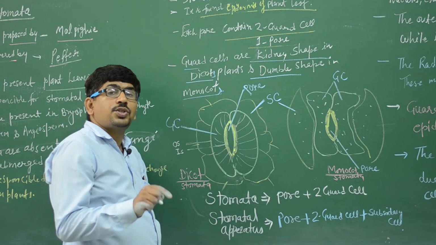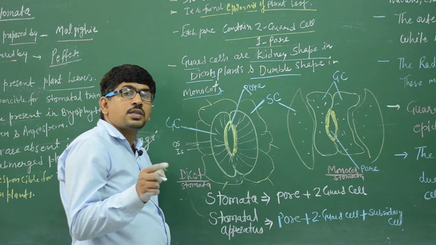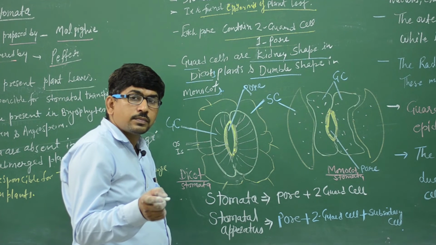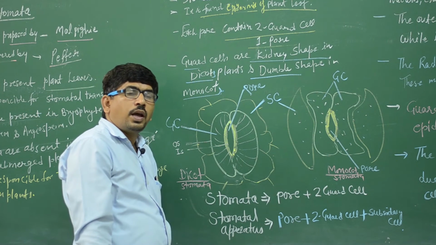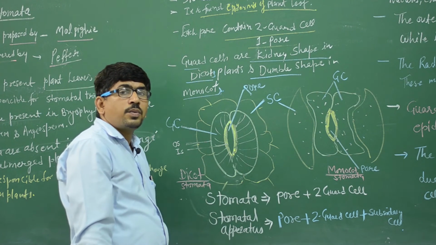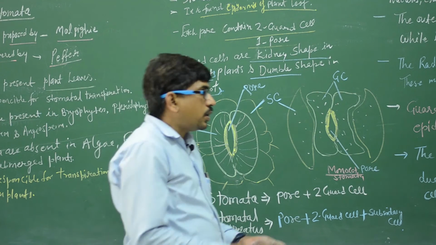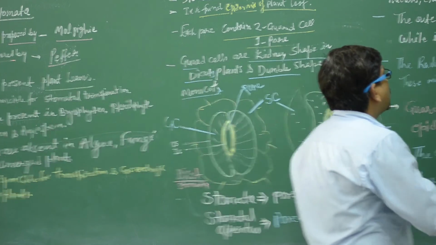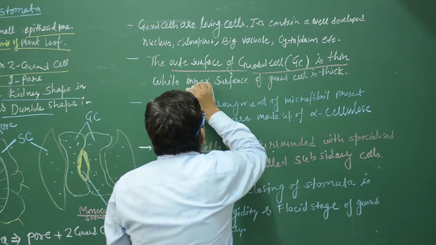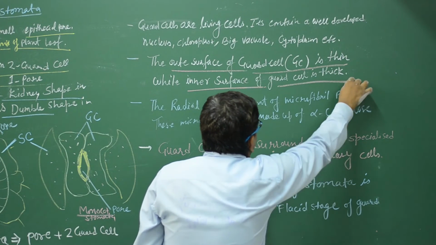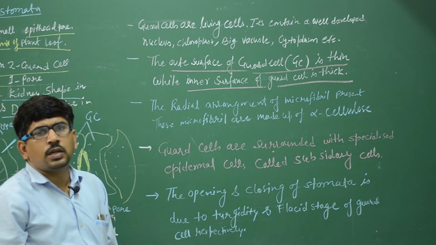Due to this condition, the stomata are open and closed when the cell is turgid or flaccid. When the cell is turgid, the stomata open, and when the cell is flaccid, the stomata is closed. Clear? So this is another question of medical exam, that the outer surface of guard cell is thin and the inner surface of the guard cell is thick. Outer surface thin, inner surface thick.